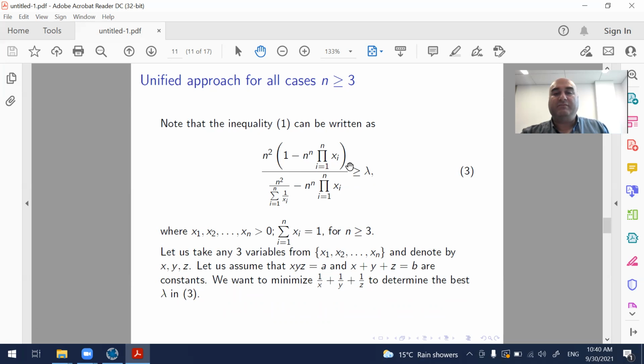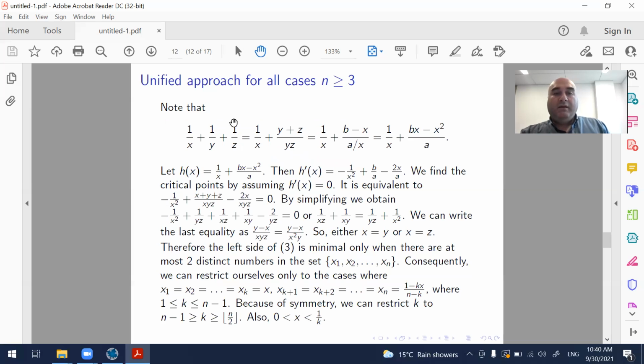Minimization of this will also minimize the left side of 3, and we can therefore find the best constant for this. Noting that 1 over x plus 1 over y plus 1 over z, using the conditions for x, y, z, can be written like this. If you consider this as a function of x, then its derivative is this.